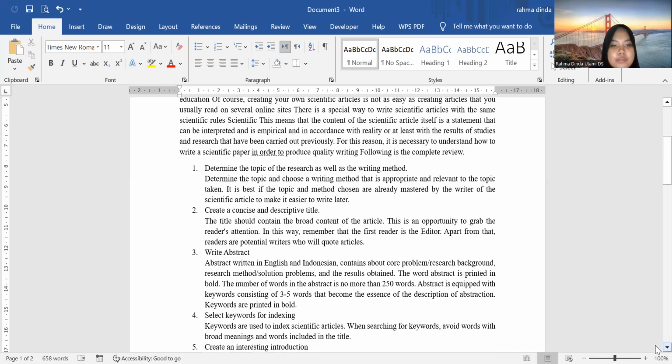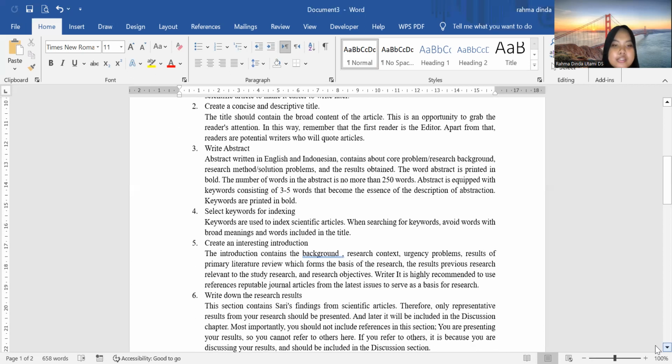Third, write abstract. Abstract written in English and Indonesian contains the core problem or research background, research method or solution to the problems, and the results obtained. The word abstract is printed in bold. The number of words in the abstract is no more than 250 words. Abstract is equipped with keywords consisting of 3 to 5 words that become the essence of the description of the abstract. Keywords are printed in bold.